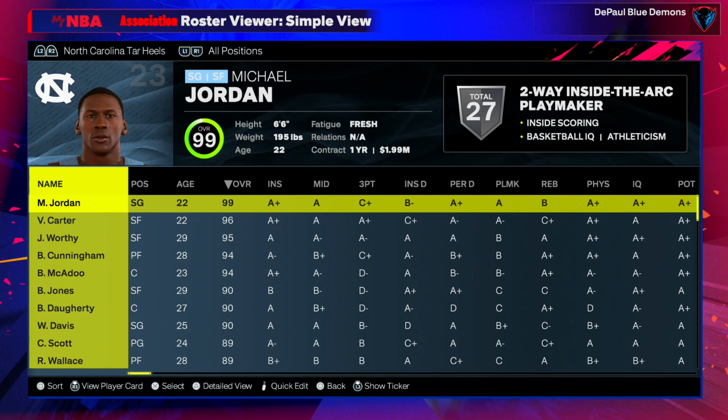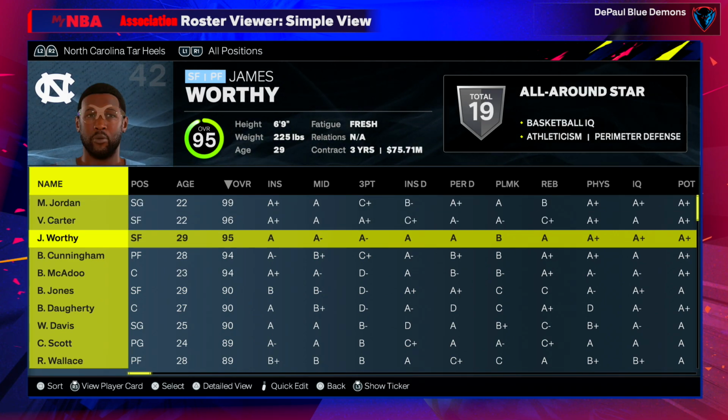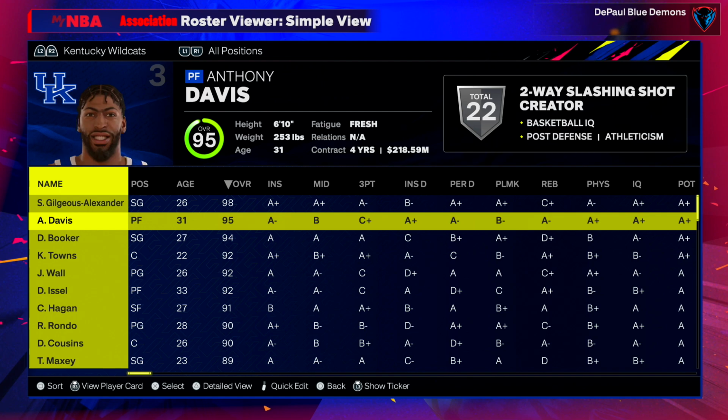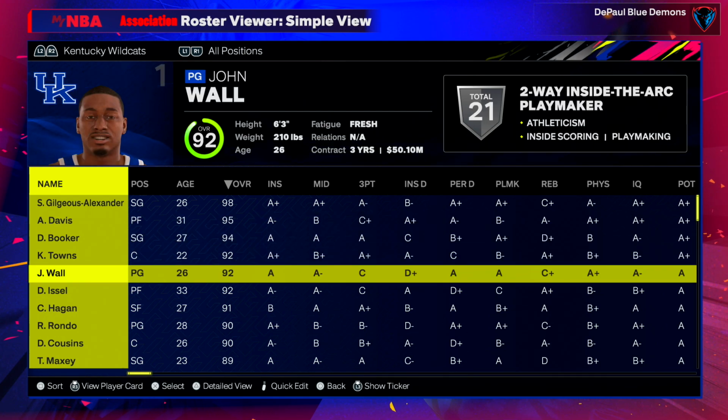Of course, I gotta show you UNC before we get going. Michael Jordan, Vince Carter. Oh, that team. I think UNC, probably UNC or UCLA, the best teams on paper, or Kentucky with all their current day talent. But yeah, we're about to find out who's got the best all-time college roster. This is an NBA style sim. It'll give us some indication.